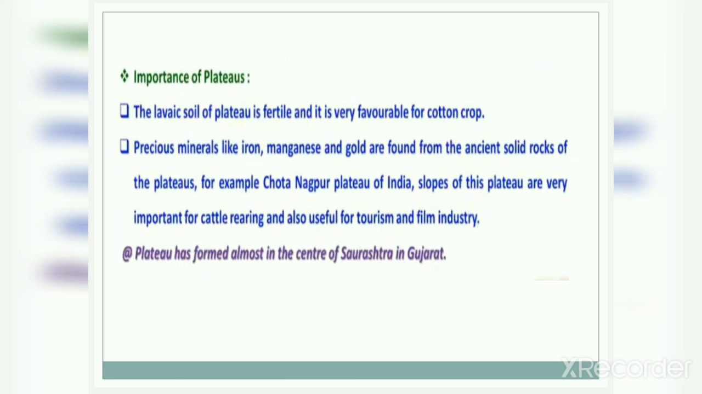You must have seen many scenes of films created on these plateaus, so it is very helpful for the film industry. A plateau has formed almost in the center of Saurashtra in Gujarat.